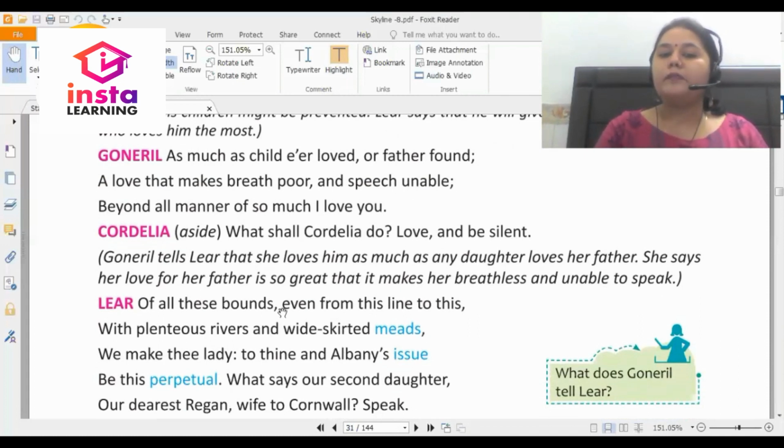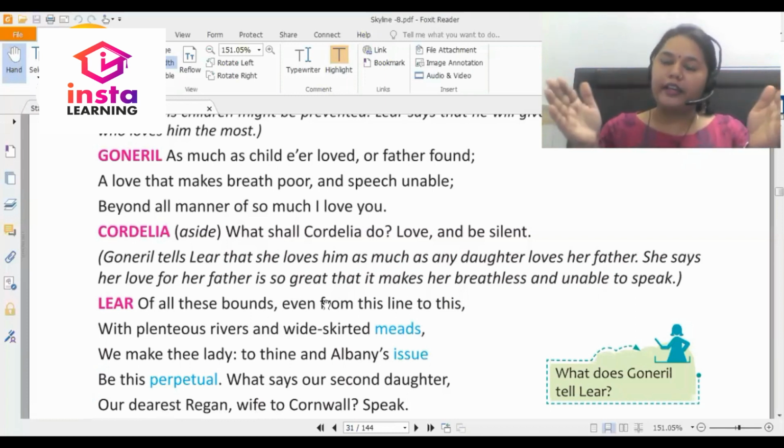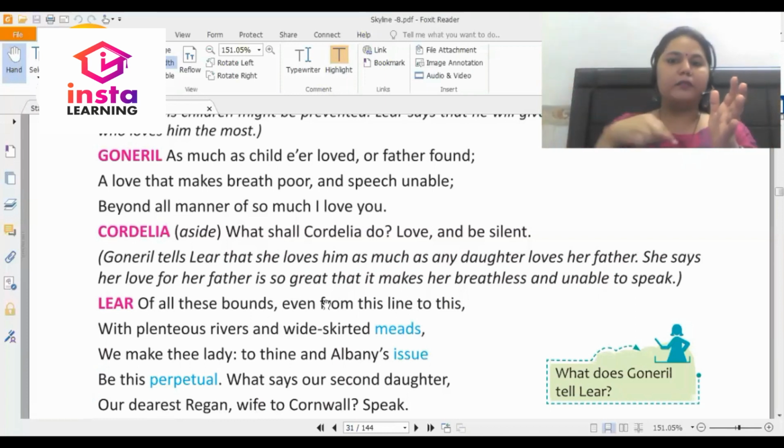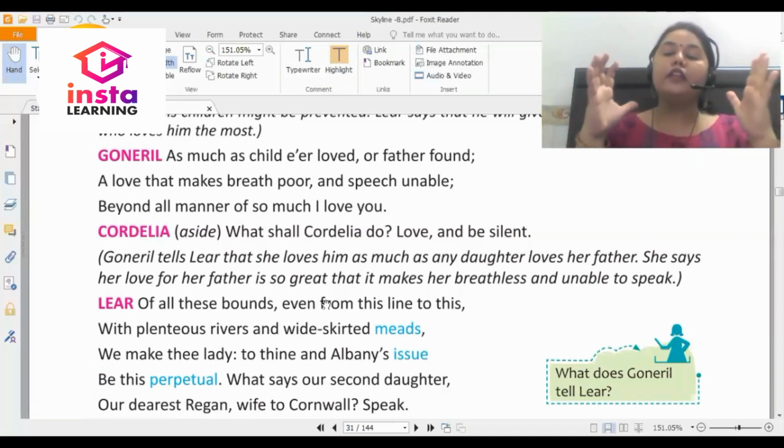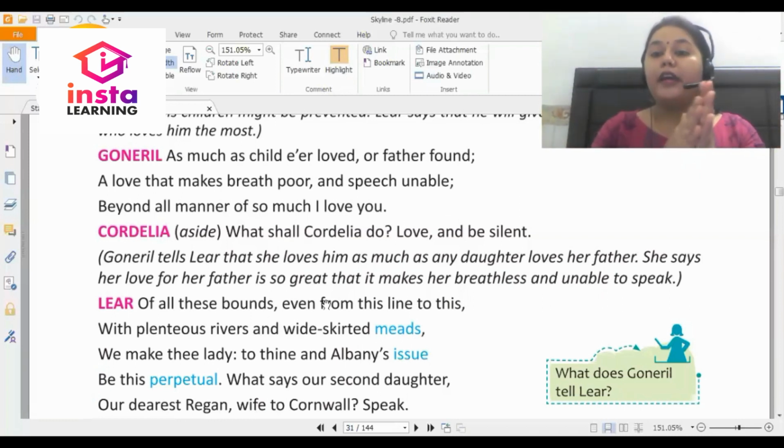Lear says, of all these bounds, even from this line to this, with shadowy forests and with champains rich'd, with plenteous rivers and wide-skirted meads, we make thee lady. To thine and Albany's issue be this perpetual. What says our second daughter, our dearest Regan, wife to Cornwall? Speak. So now, after listening to how much Goneril loves her father, he says that this is a particular area. He marks a particular area on the map and says that this is the amount of land that I'm going to give to my eldest daughter.